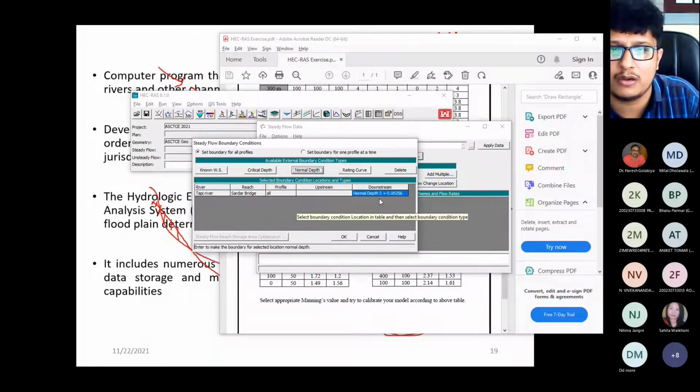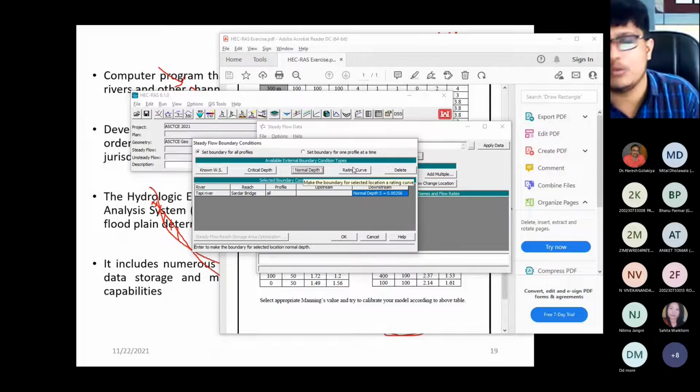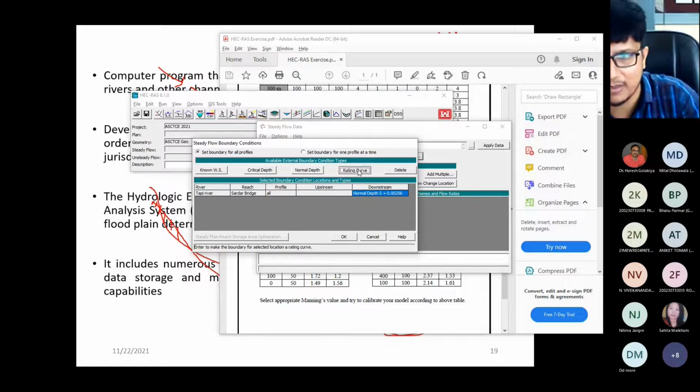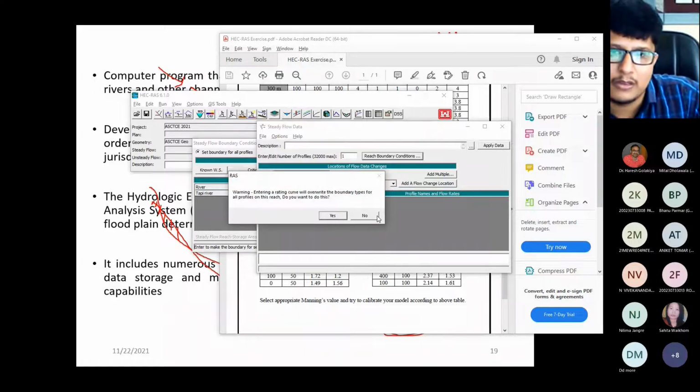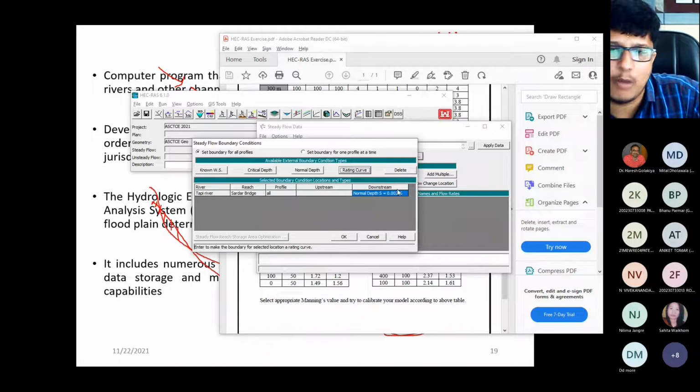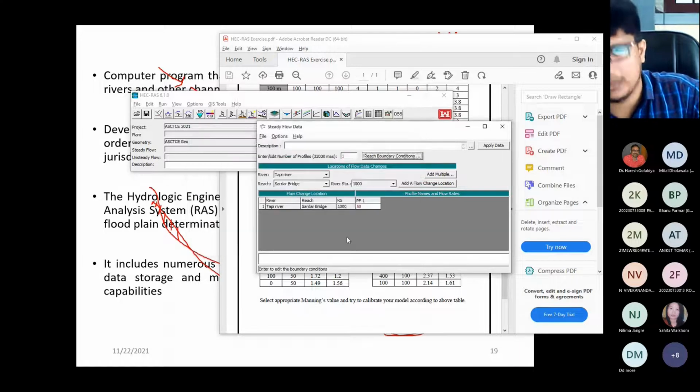So you can see it is written rating curve. Rating curve is nothing but a graphical representation between the discharge versus time, right? So if you have a number of flood events, right, 50 meter cube, 60 meter cube, 80, 90, 100, like that, then you can have a rating curve like this graph. You will get a graph, right? So this is the boundary condition.